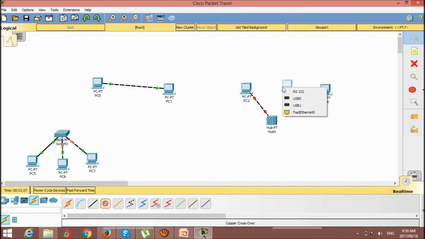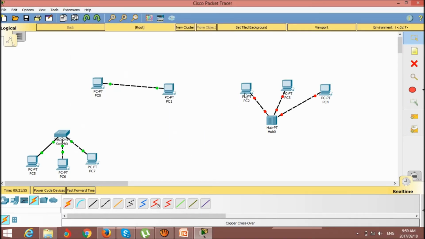Similarly, the same for the others. Look, these indicators are showing that this network is not working yet, and these show the network on the switch.